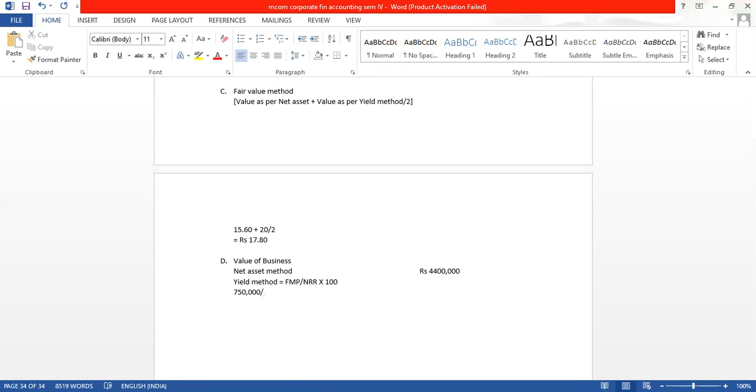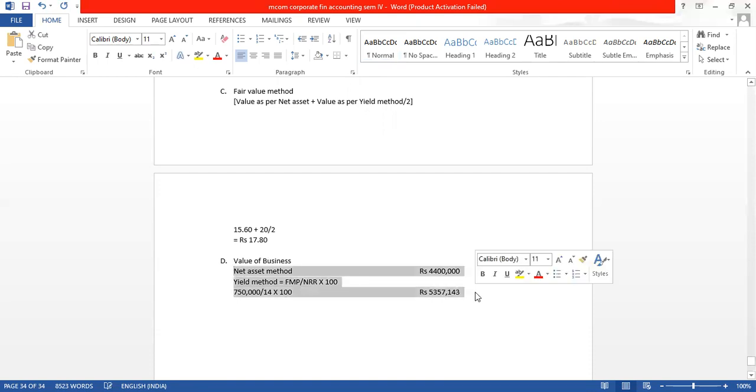NRR is 14, right? 14 into 100. How much are we getting? We are getting the value of business as per yield method as 53,57,142. Check whether you're getting this answer. 7,50,000 divided by 14 into 100 is 53,57,142.8. We can take it as 143. With this, the sum is also done.